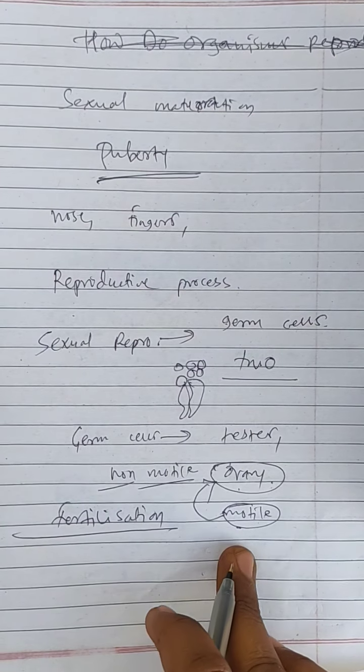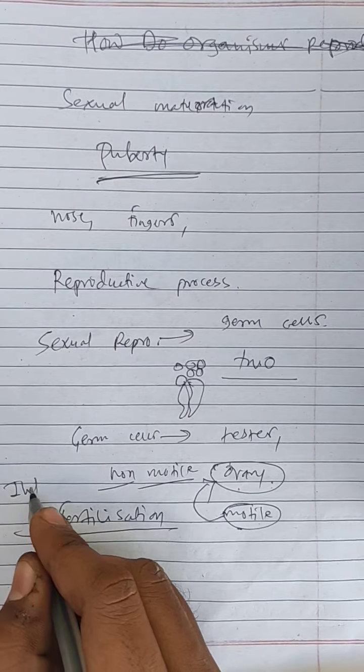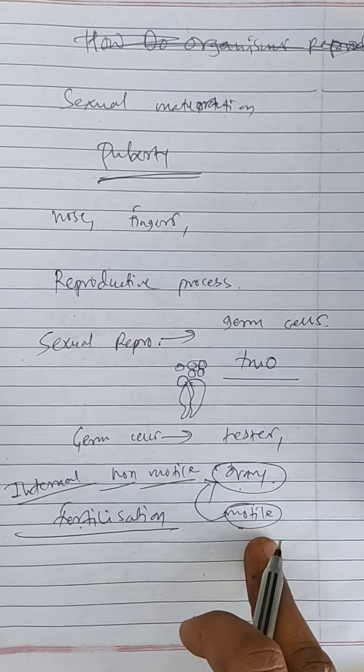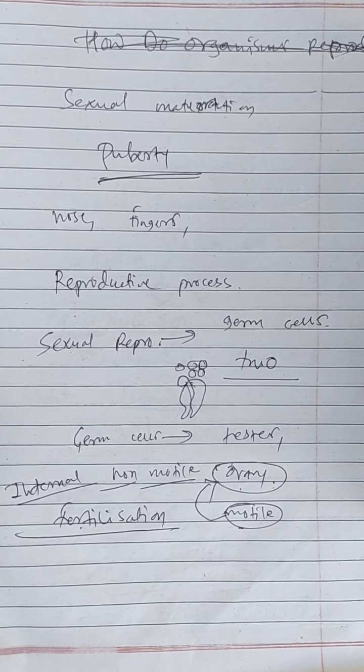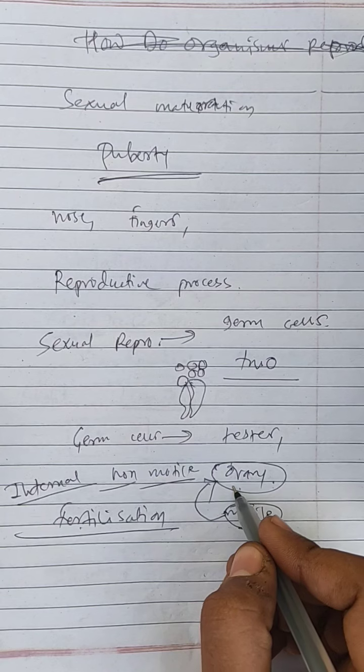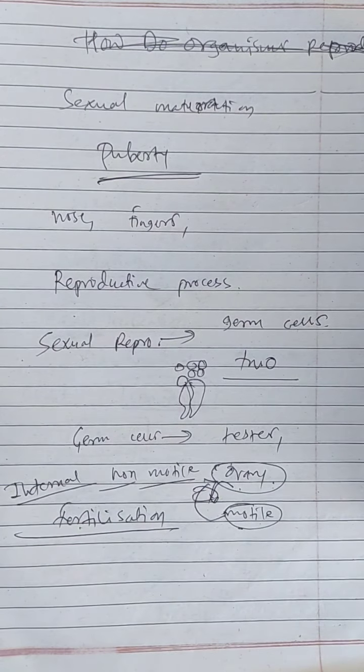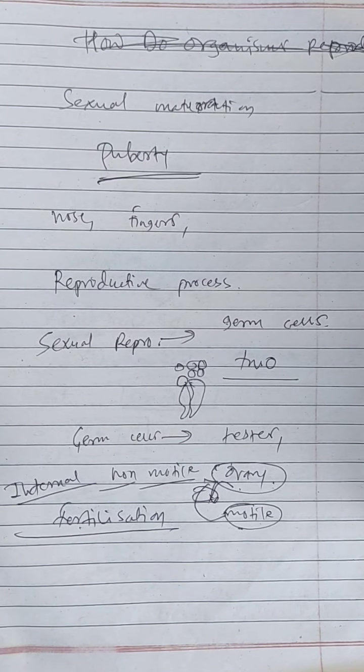So this is internal fertilization, because sperm gets transferred into the female body, and ovum gets transferred from the ovary into the uterus, and the uterus is the main site where fertilization occurs.